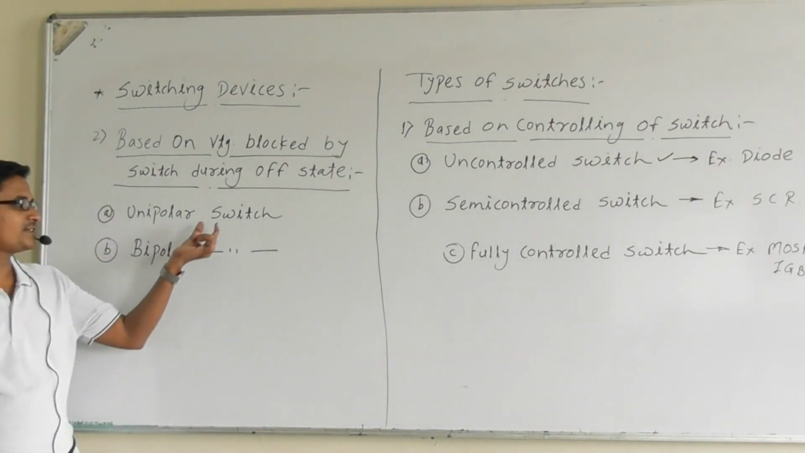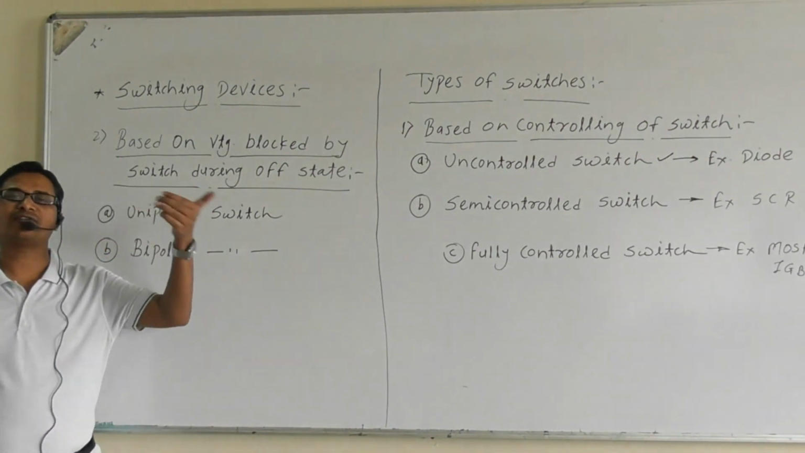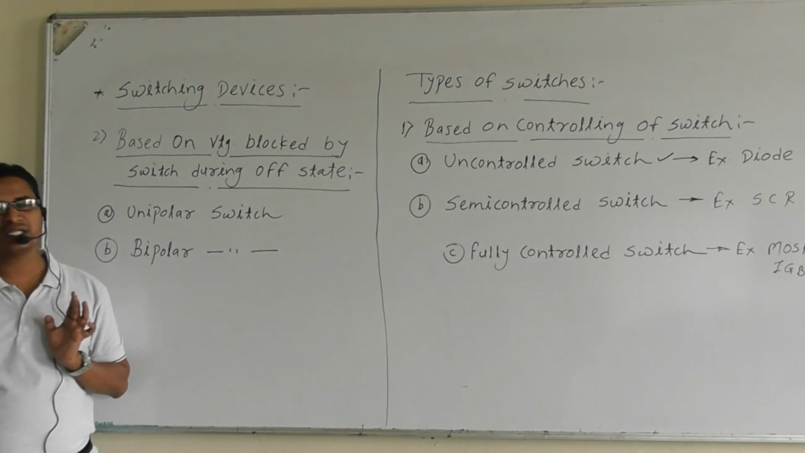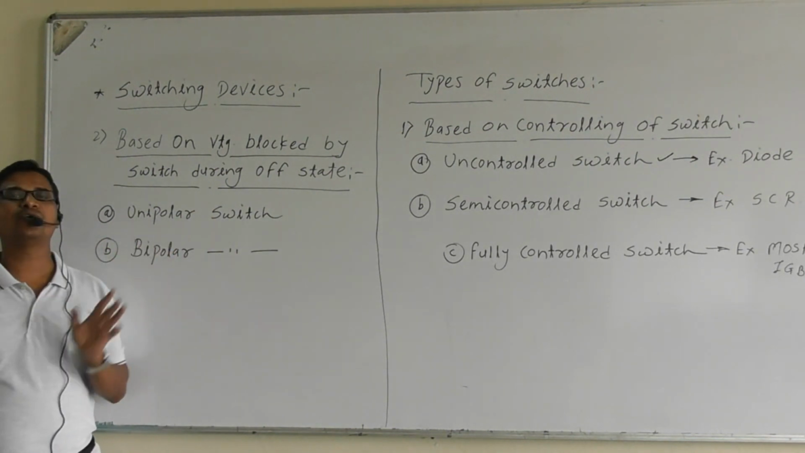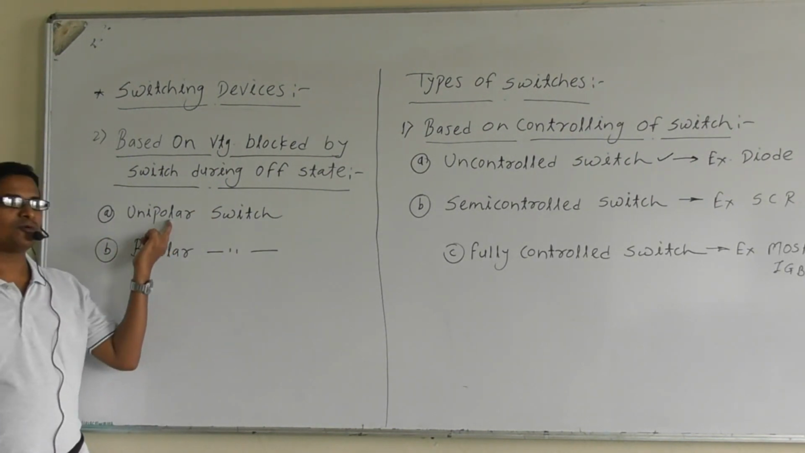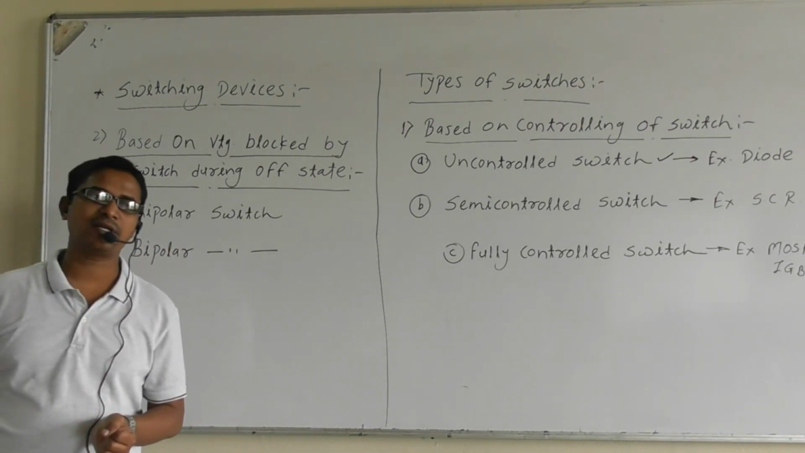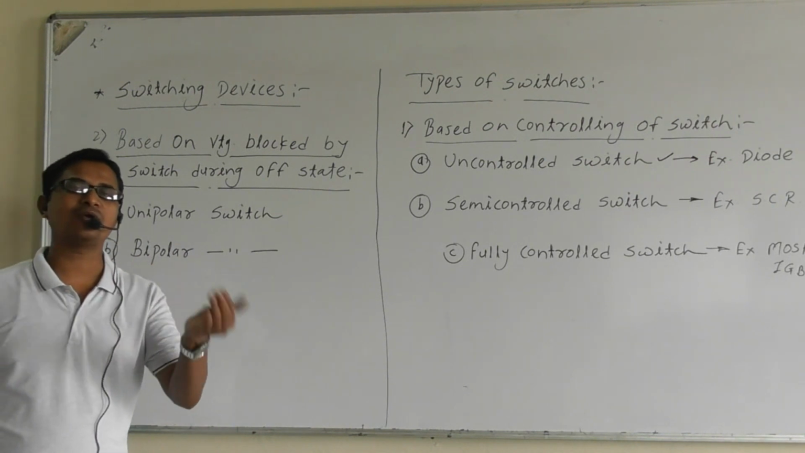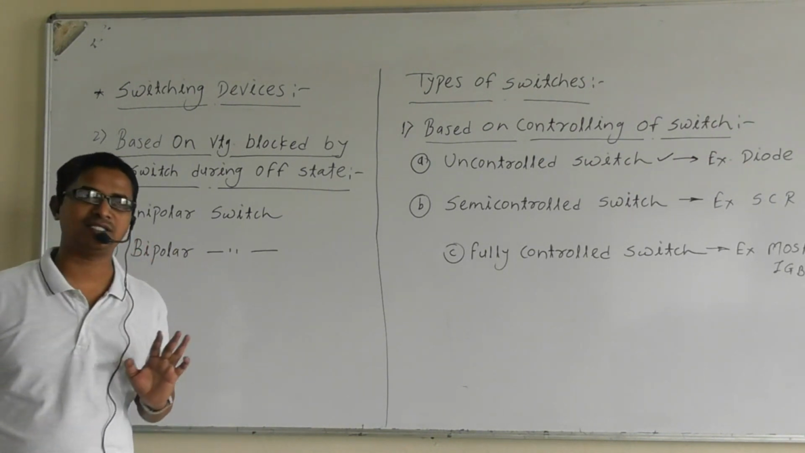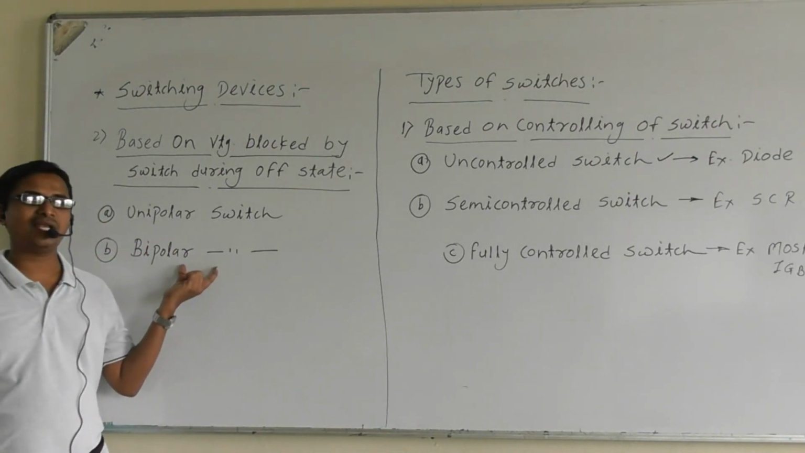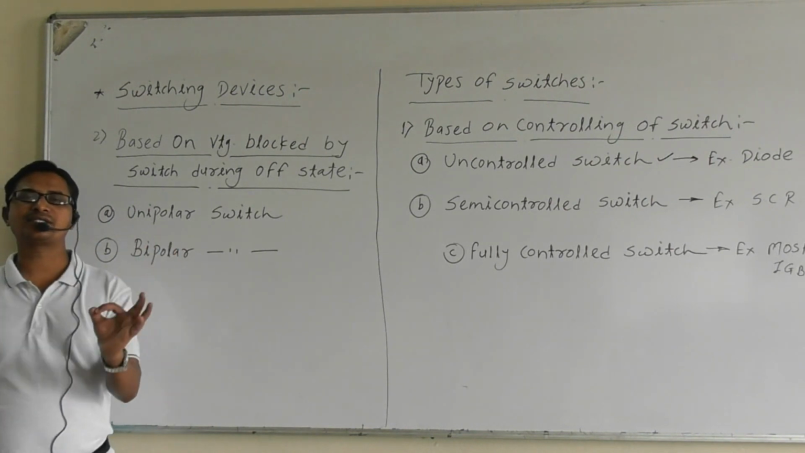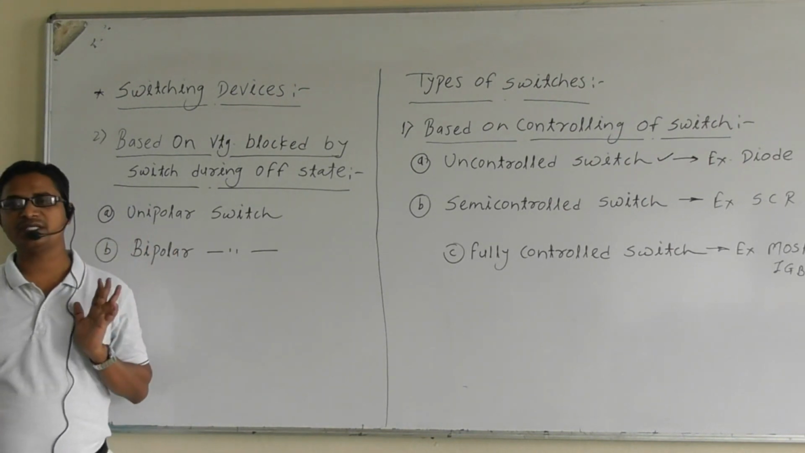Okay, this means that during the off state the switch is blocking either forward or reverse voltage. That is a unipolar switch. Second, the bipolar switch. The switch is said to be bipolar if it blocks forward voltage as well as reverse voltage during its off state.